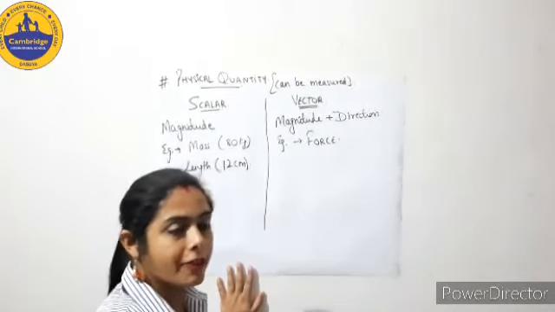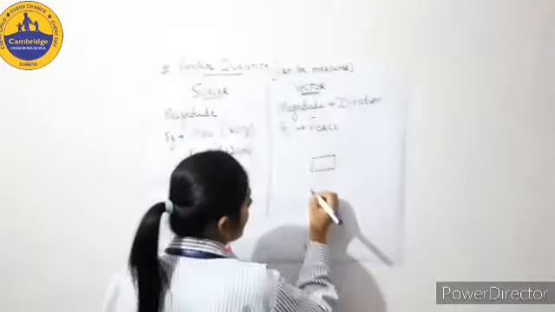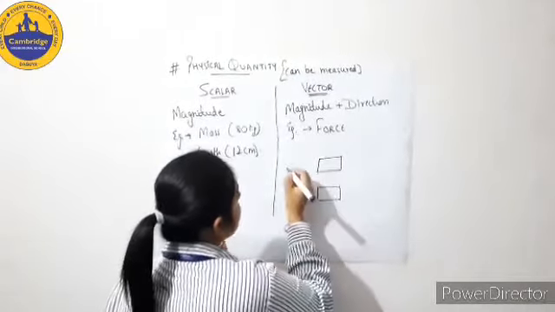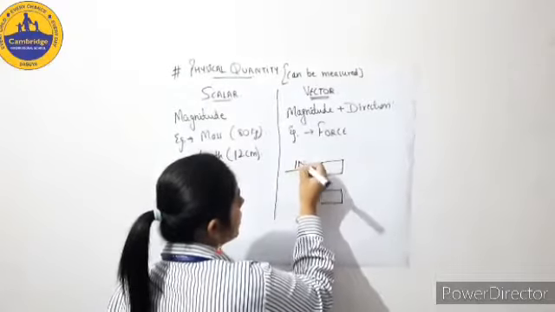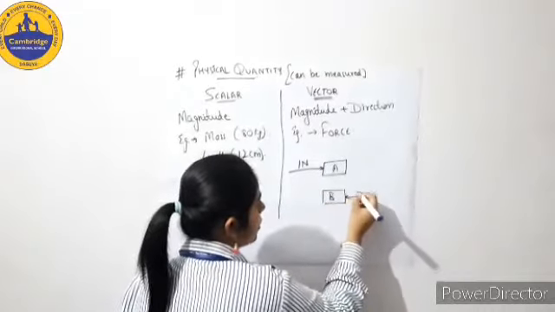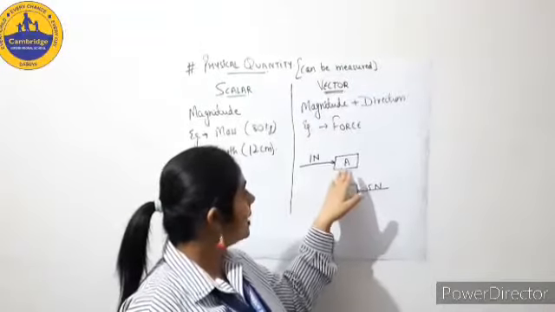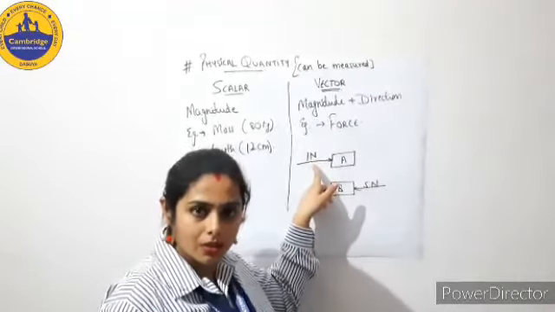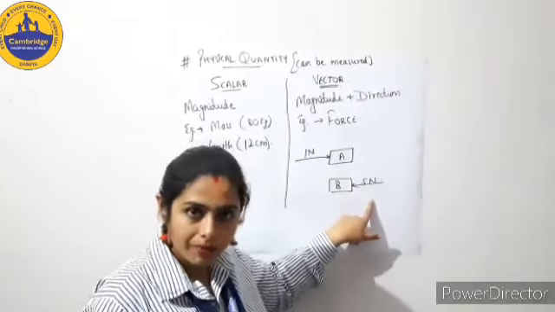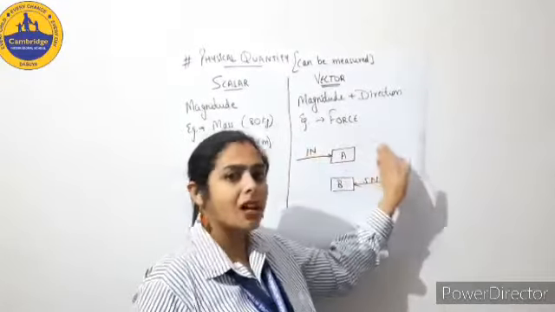So in force, let's take an example. You have two blocks of the same mass, same size, same dimensions. You apply a force of 1 Newton on block A and you apply a force of 5 Newton on block B. Now one thing is, the magnitude of the force applied on A is 1 Newton, so it's less compared to the magnitude of force applied on B. So on A, 1 Newton force is applied, so it will displace a little bit.